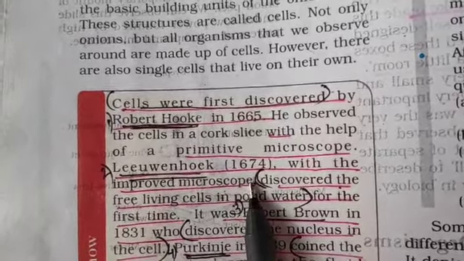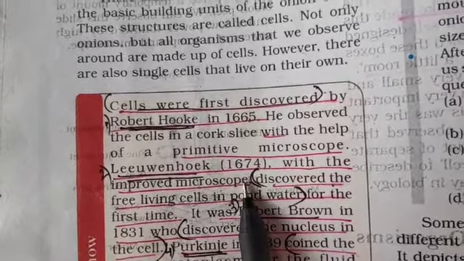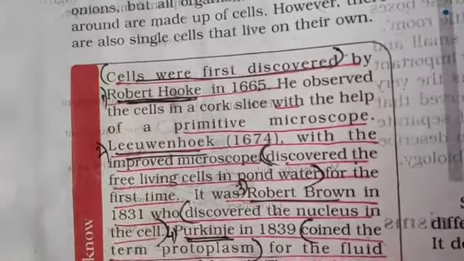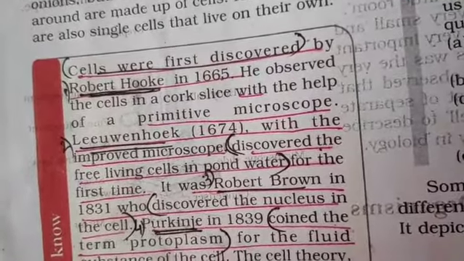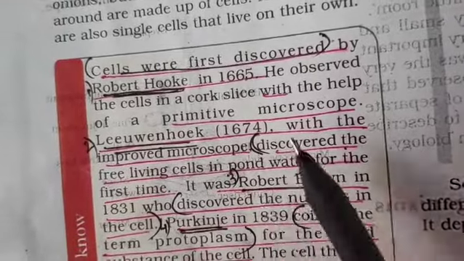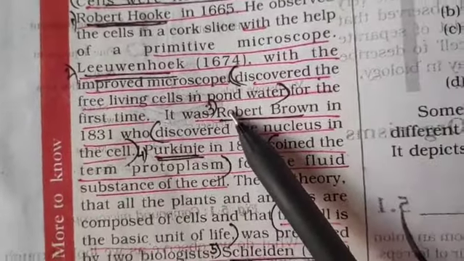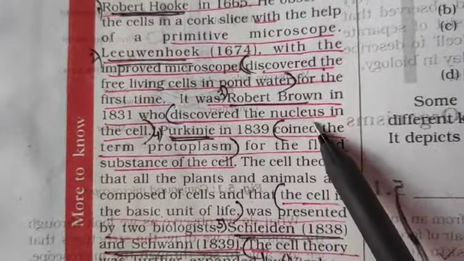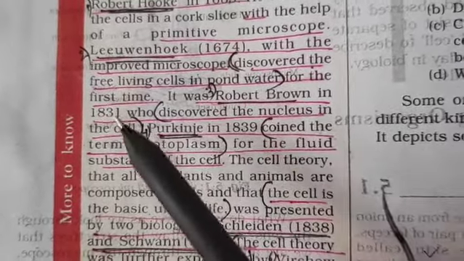Leeuwenhoek was a scientist in 1674 who discovered free living cells in pond water. He observed a different type of cell in the water. The third person who contributed is Robert Brown. Robert Brown was the person who discovered the nucleus in the cell for the first time in 1831.